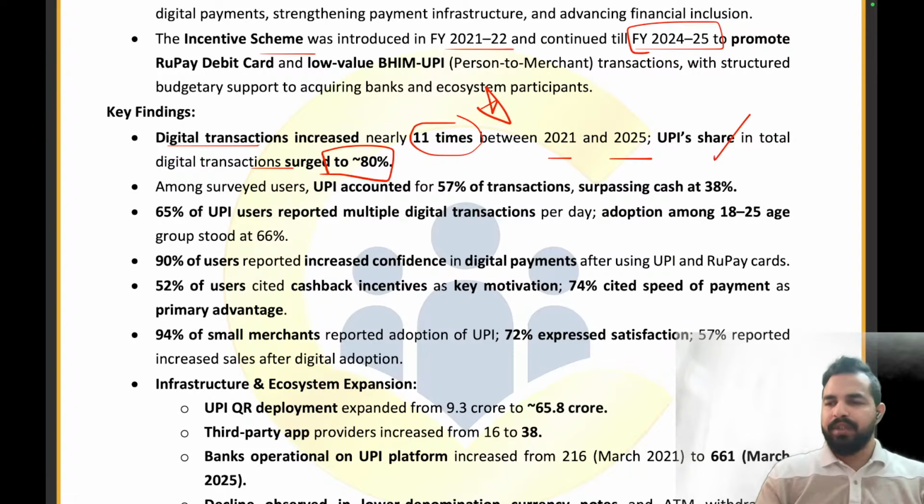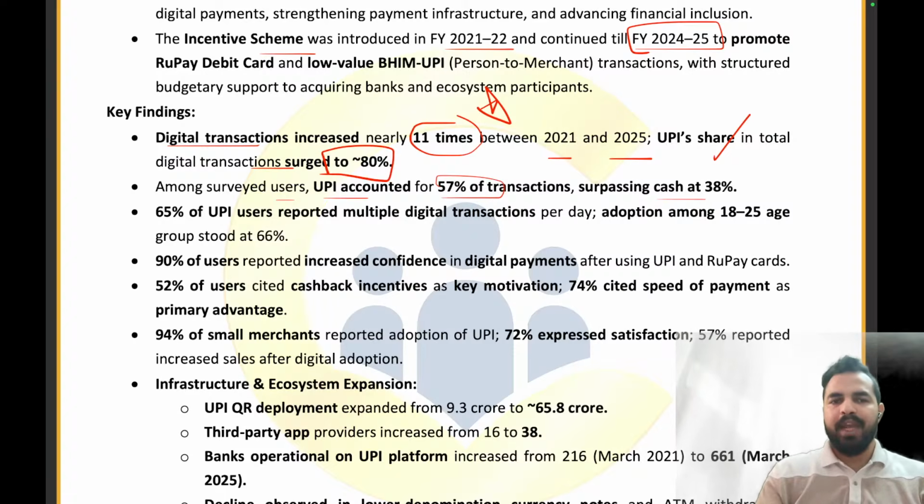अगर हम सारे डिजिटल ट्रांजेक्शन्स को देखें तो उसके अंदर सबसे ज्यादा शेयर किसका है? यूपीआई का है. यूनिफाइड पेमेंट इंटरफेस. Among the surveyed users, UPI accounted for 57% of the transactions, surpassing cash at 38%. Now you can see that the digital transactions have surpassed the cash transactions. That means now we are aiming and becoming more cashless in nature.